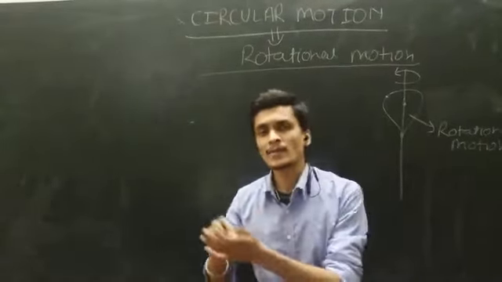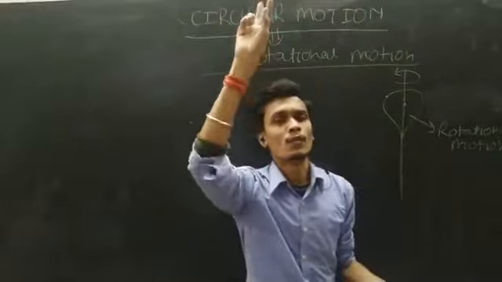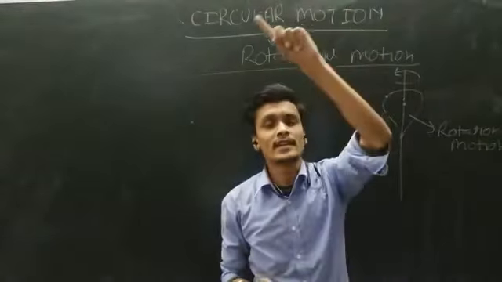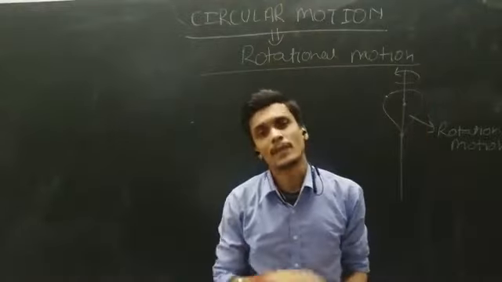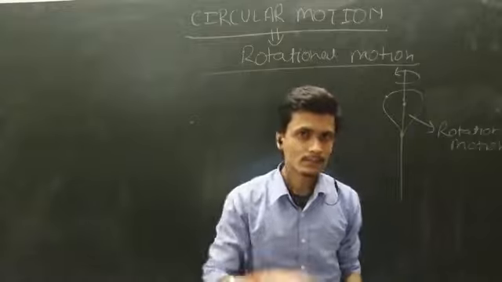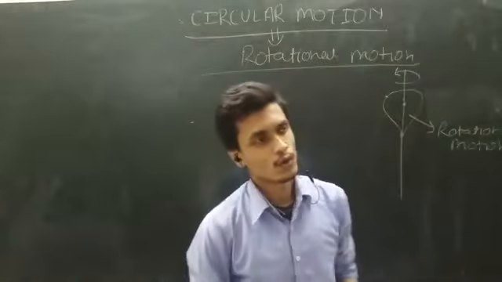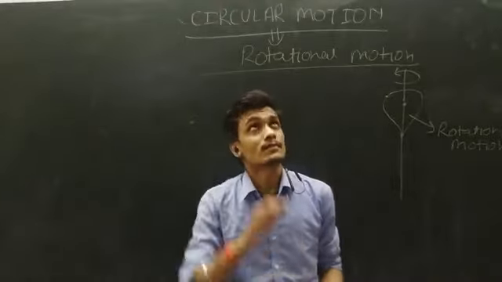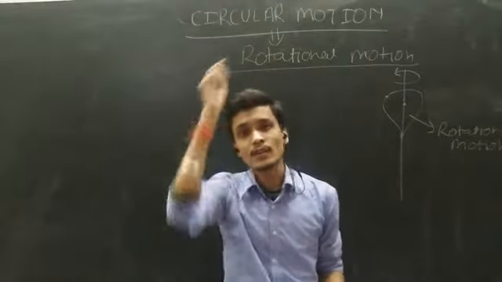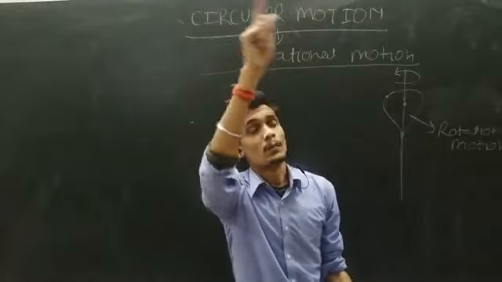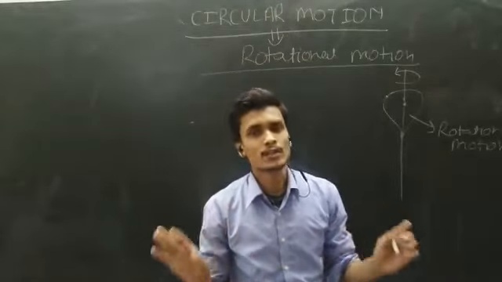As time goes on, this blade is moving from there to there to there. So this blade is changing its position with respect to time, and also with respect to this centroidal axis. So you have seen that this blade is doing a circular motion, but the whole fan is not doing circular motion.